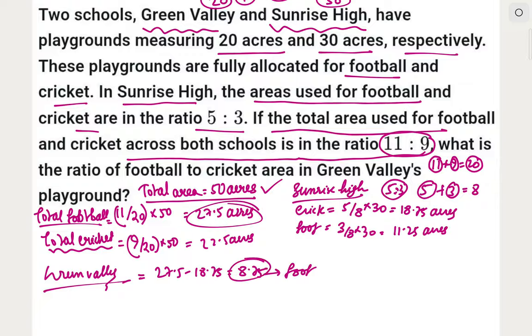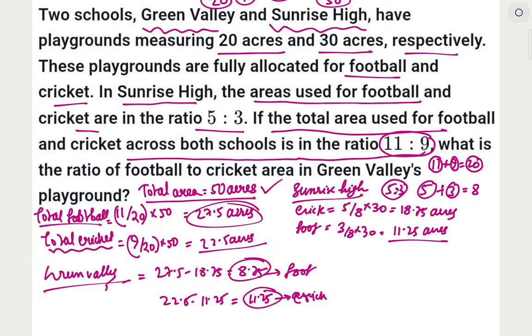Now we calculate the same for cricket: 22.5 minus 11.25, that becomes 11.25 acres. That is for cricket.